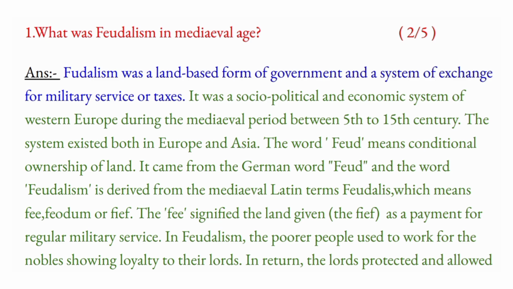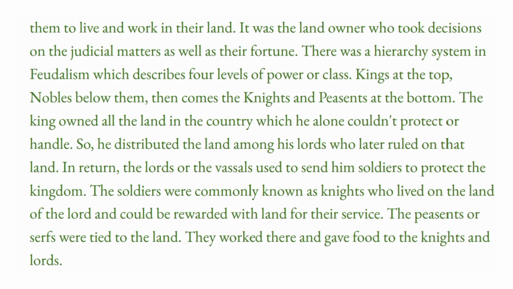In feudalism, the poorer people used to work for the nobles, showing loyalty to their lords. In return, the lords protected them and allowed them to live and work on their land. It was the landowner who took decisions on judicial matters as well as their fortune. There was a hierarchy system in feudalism which describes 4 levels of power or class: kings at the top, nobles below them, then the knights, and peasants at the bottom.